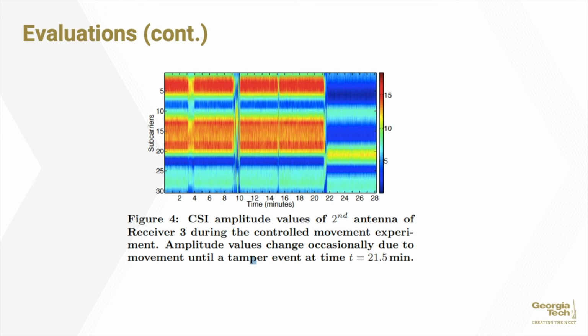In the figure, this affects distance values at receiver 4 very slightly. However, the actual tamper event at 21.5 shows a huge shift in the values, showing that it's easy for this receiver to actually detect a full-on tamper event in these conditions.